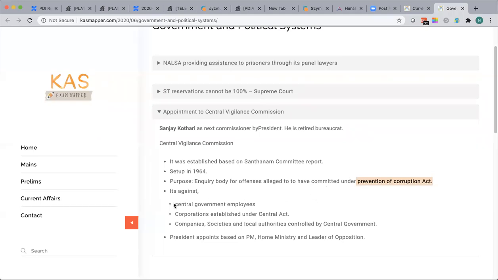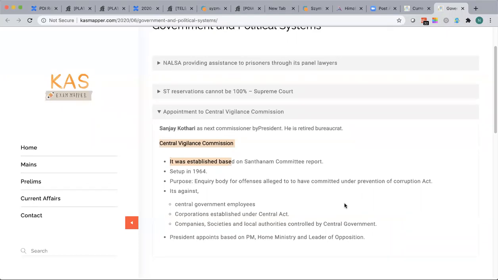No, it's only against central government employees, or against corporations established under a Central Act, or against companies, societies or local authorities controlled by the central government. Under these three entities, if there are any allegations, the Central Vigilance Commission inquires into those allegations and provides a report to the government.